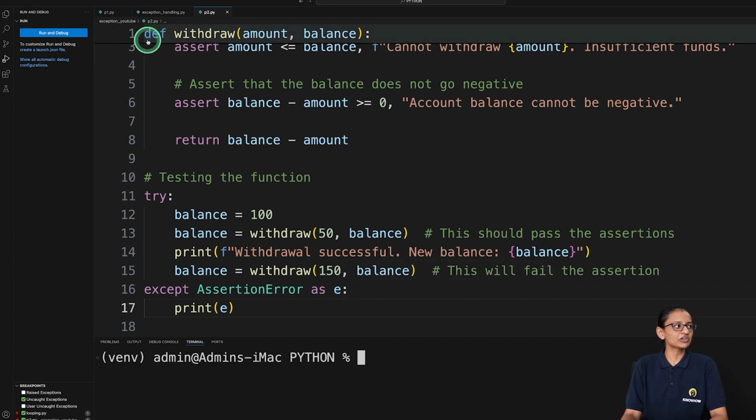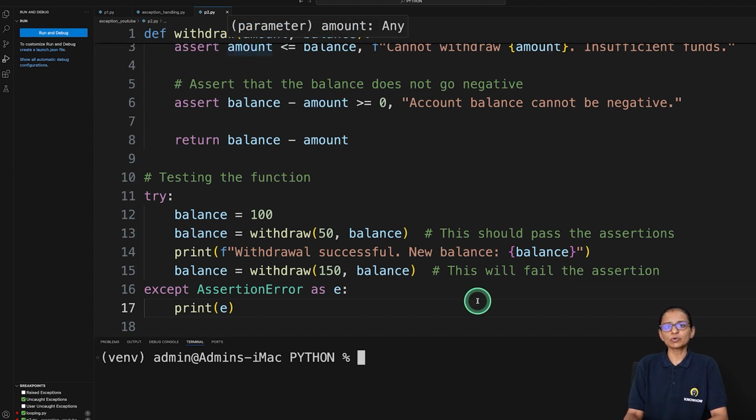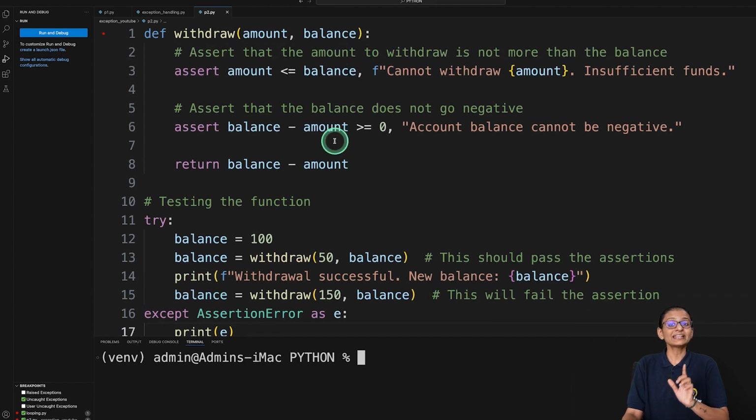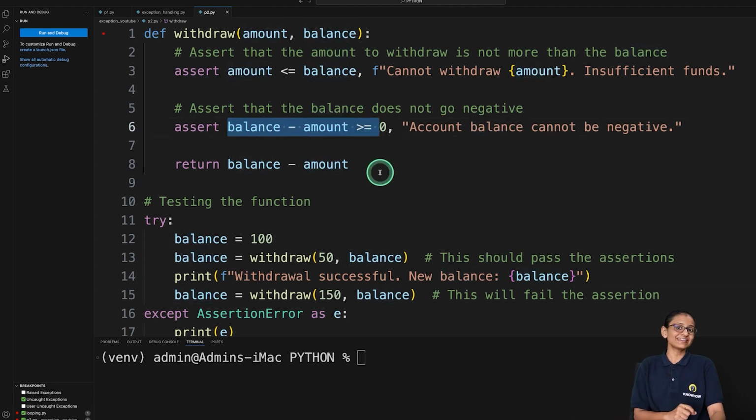The name of the function is withdraw function. In that I am accepting two arguments, that is balance and amount, and I am checking at the time of withdrawing whether the amount is less than the balance, then we can allow it. If this condition is false, then we cannot allow. And the same for the second condition, that is balance minus amount is greater than or equal to 0. If the condition is true, then we can allow, otherwise we will generate an error.